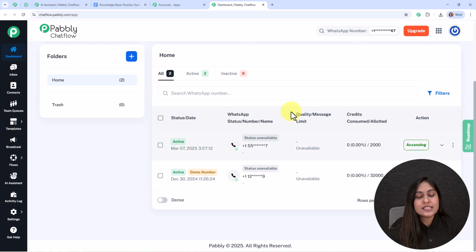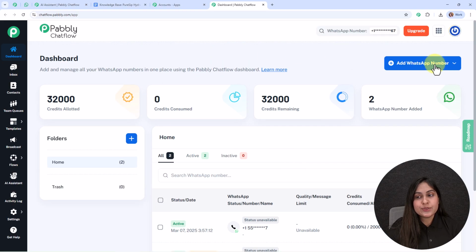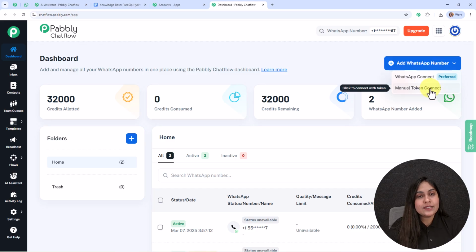Here you can see I've already connected my WhatsApp number inside my Pabbly Chatflow account. To connect your own number, you need to click on this add WhatsApp number button, and here you can see two options. One is WhatsApp Connect and the other one is manual token connect. WhatsApp Connect is the preferred method over here. That means you must use this method to add a WhatsApp number inside your Pabbly Chatflow account.